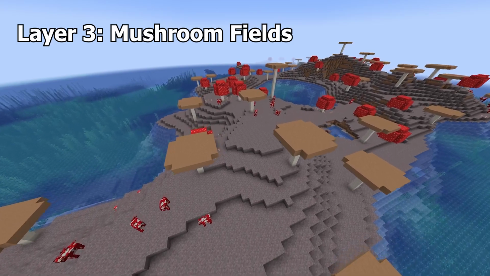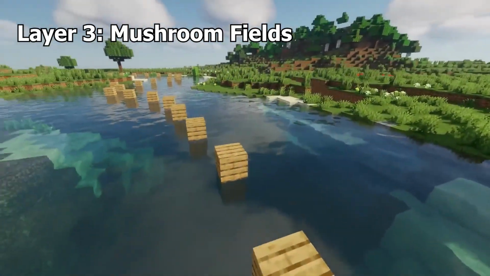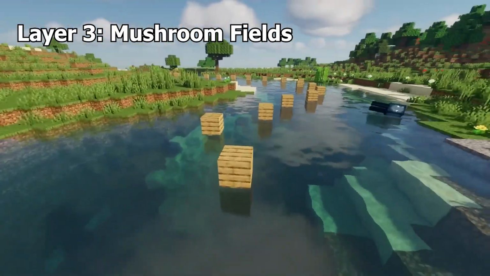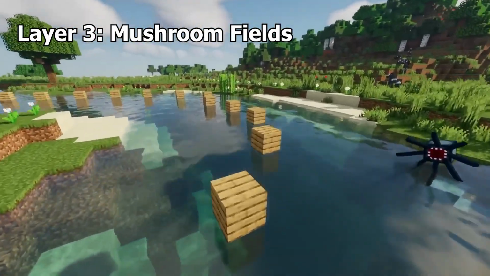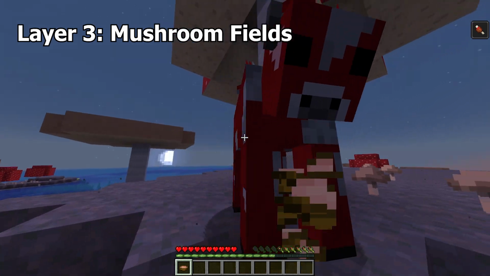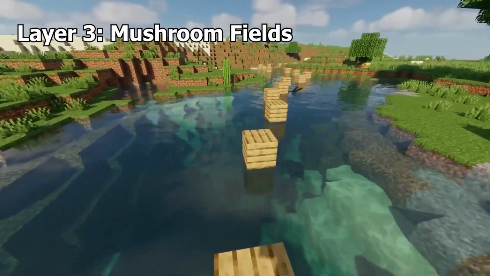Mushroom Fields, commonly referred to as a mushroom island, is an extremely rare biome that always generates as an island surrounded by deep oceans. Its dirt is covered in purple mycelium. Instead of trees, there are giant mushrooms, and the island is covered in mooshrooms, a very desirable version of the cow, as it can infinitely fill up bowls with mushroom stew, making them an infinite food source.